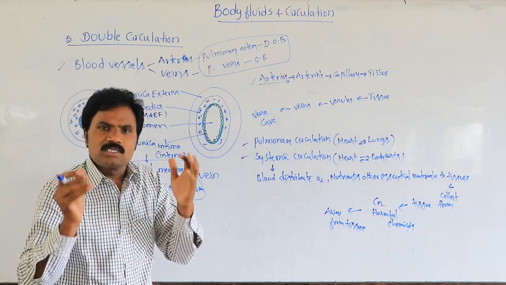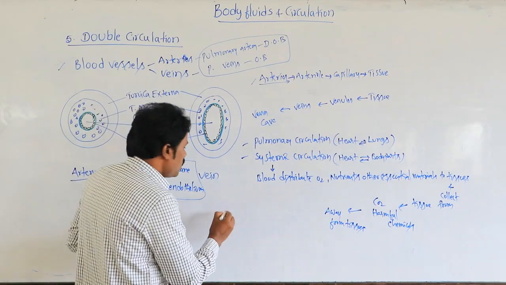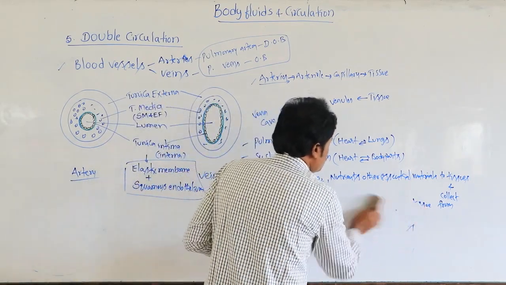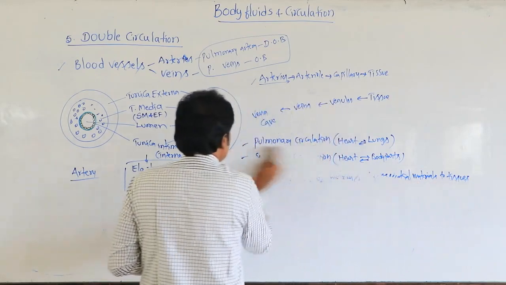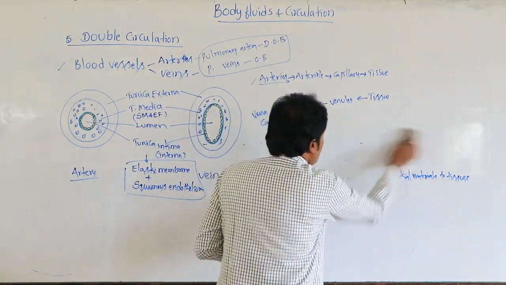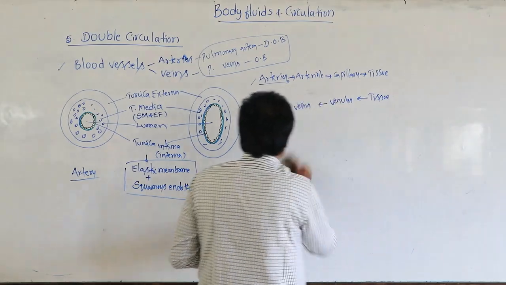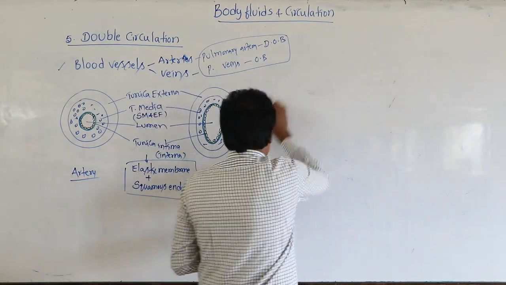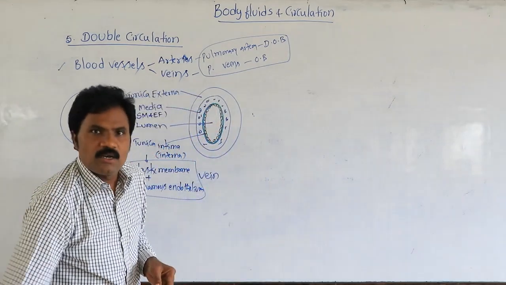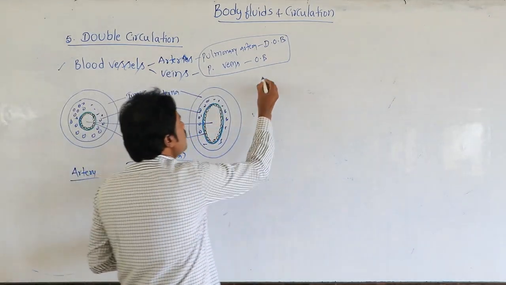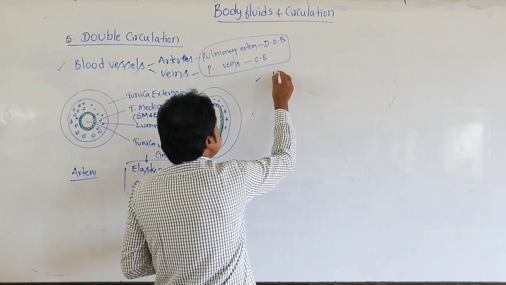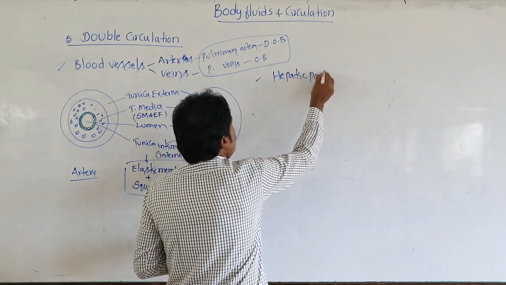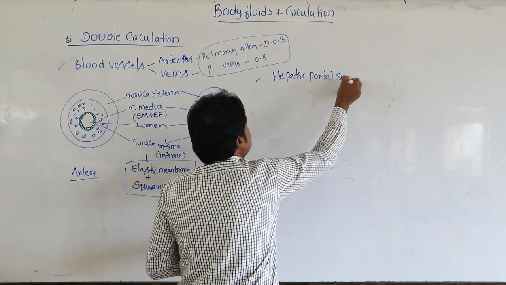Here, another special vascularized system is present along with this one, which we call the hepatic portal system.